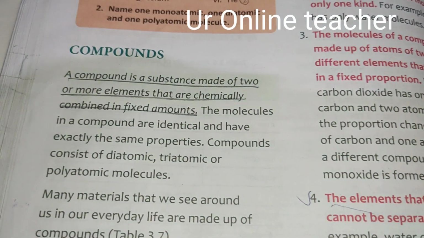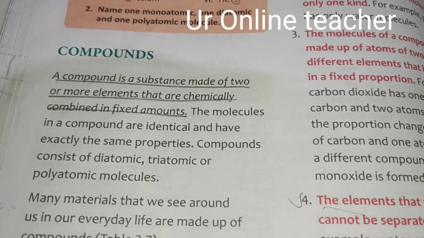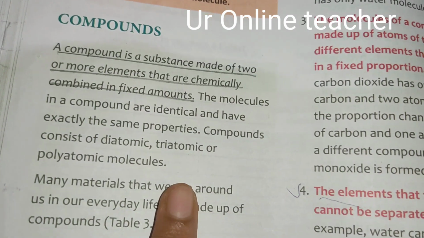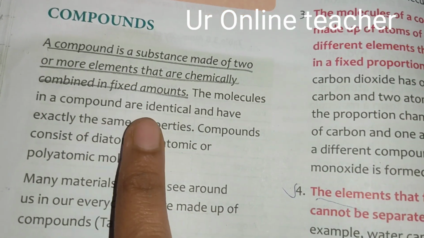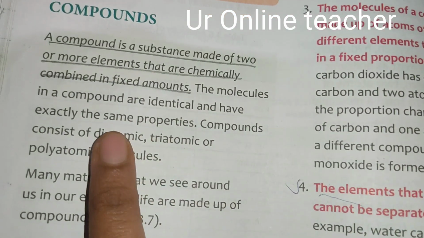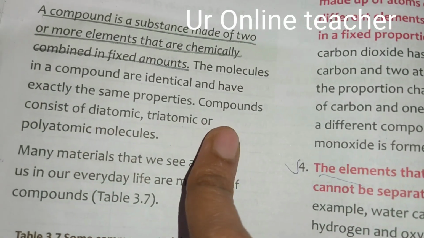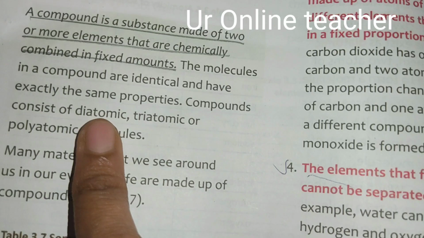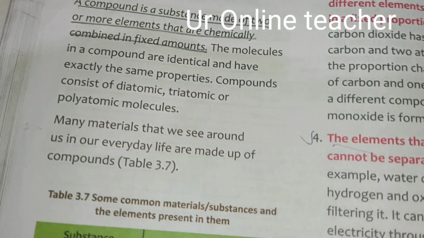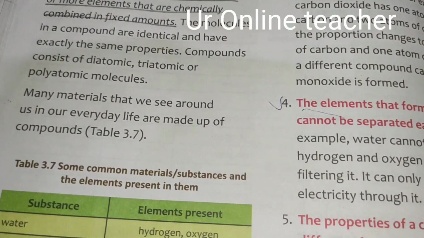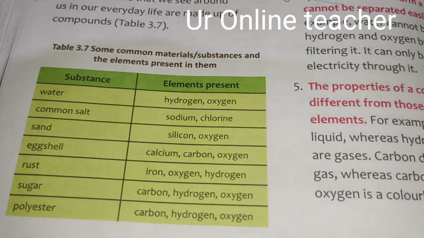A compound is a substance made up of two or more elements that are chemically combined in fixed amounts. So the molecules in a compound are identical and have exactly the same properties. Compounds consist of diatomic, triatomic or polyatomic molecules. We will see so many materials in our daily life. So they gave it in the table.